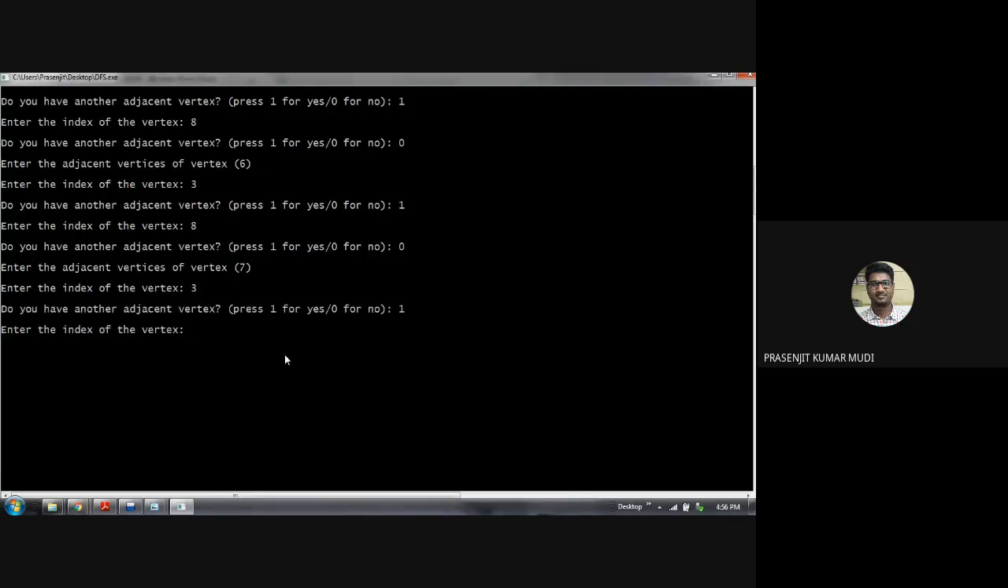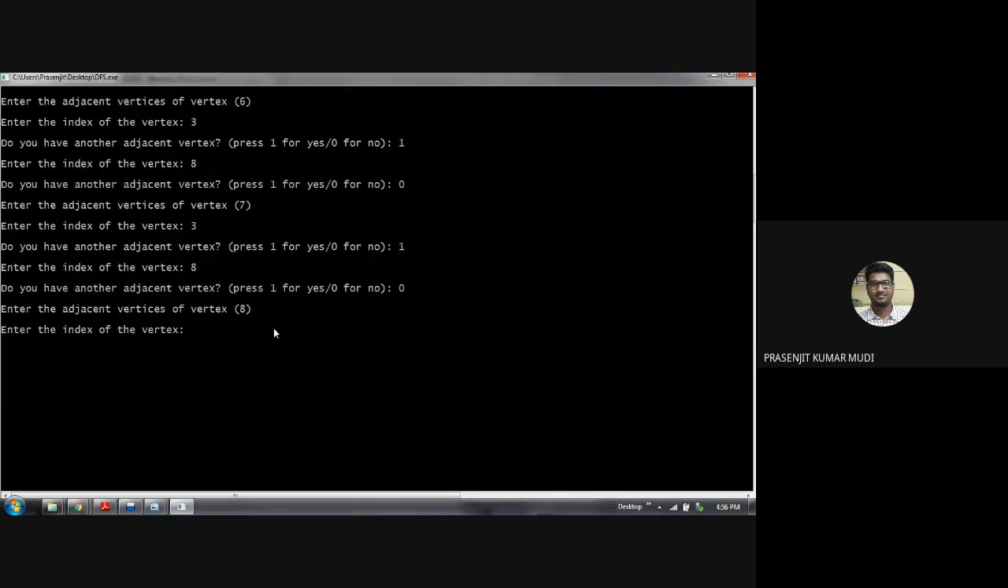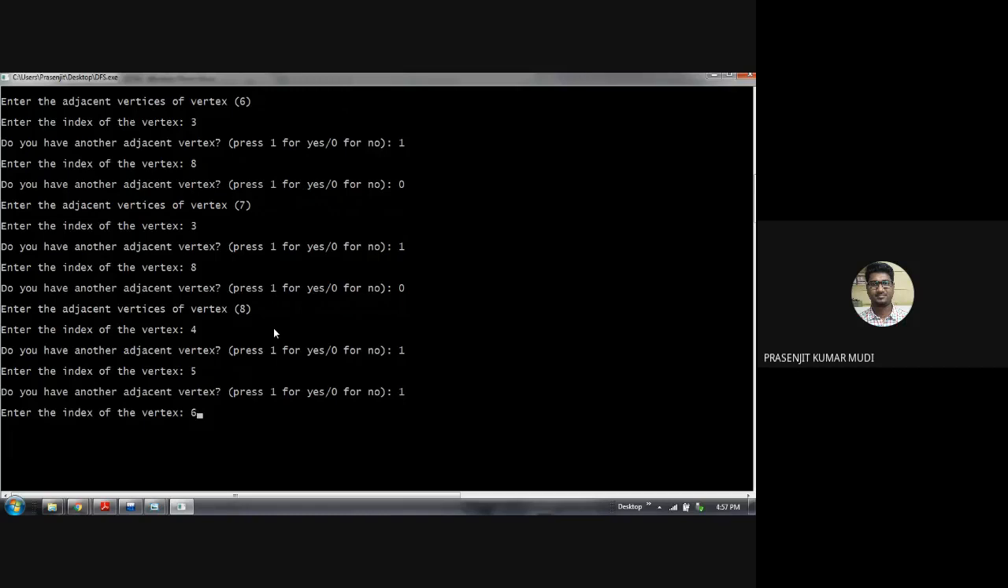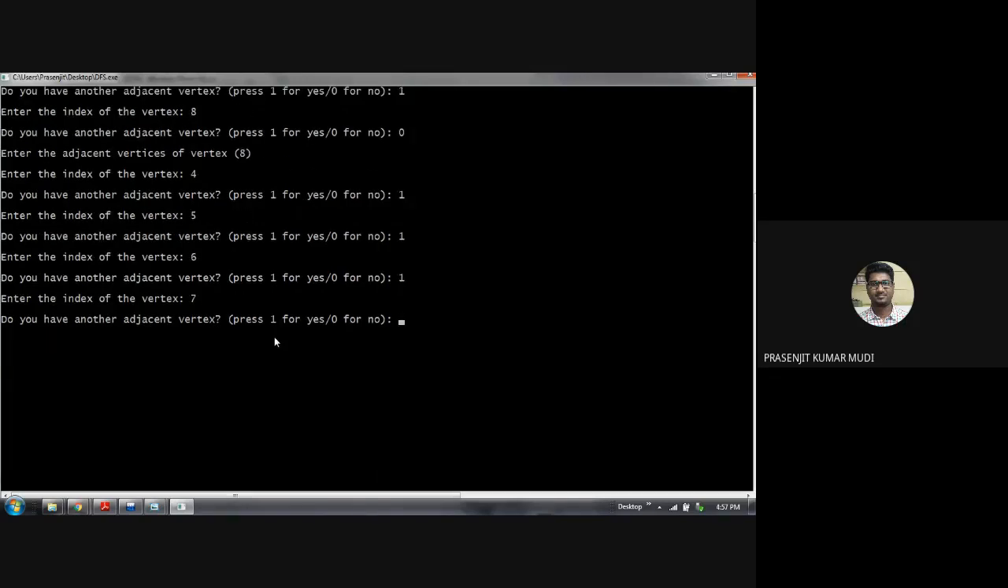Yes, I have another. The last vertex 8: 4, then 5, then 6, and then 7. No more adjacent vertex. So the entire graph has been constructed in the form of an adjacency list.